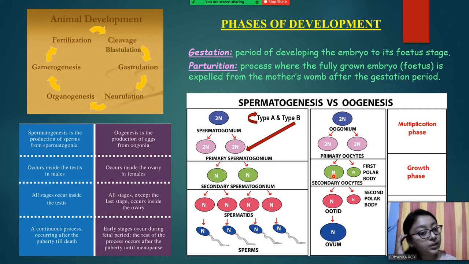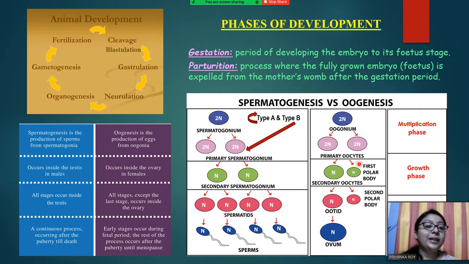What does that mean? There is a clear difference in size between the secondary oocyte and the first polar body. The first polar body is a much smaller cell, and the secondary oocyte is a larger cell. The first polar body will degenerate after some time, and only the secondary oocyte will move into the meiosis 2 division and form the ootid. Here also one large cell and one small cell, called the second polar body, are formed. This ootid will next move on to maturation and become the ovum.